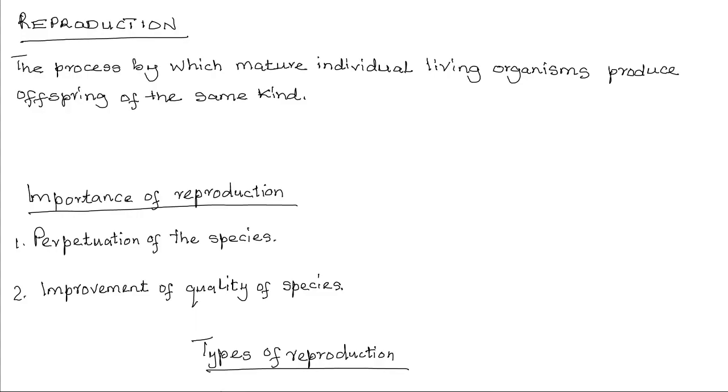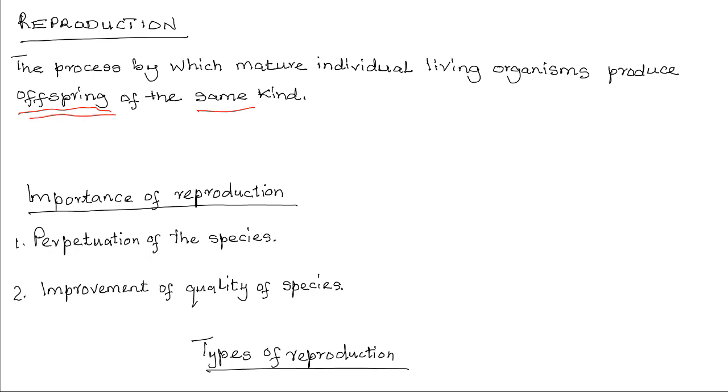Reproduction. Reproduction is a process by which mature individuals produce offspring of the same species. Reproduction is one of the characteristics of all living things. All living things do reproduce organisms of the same kind.